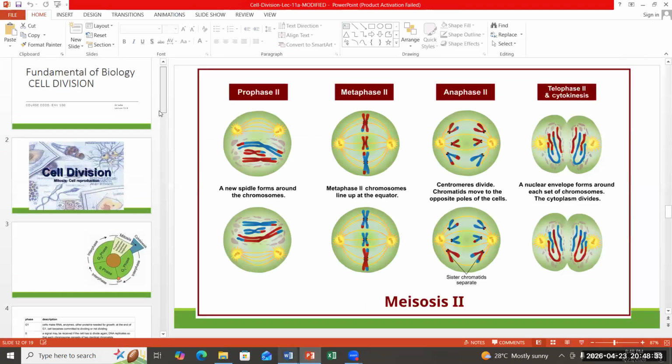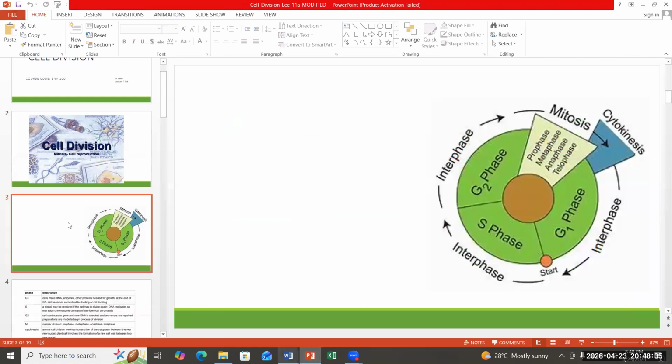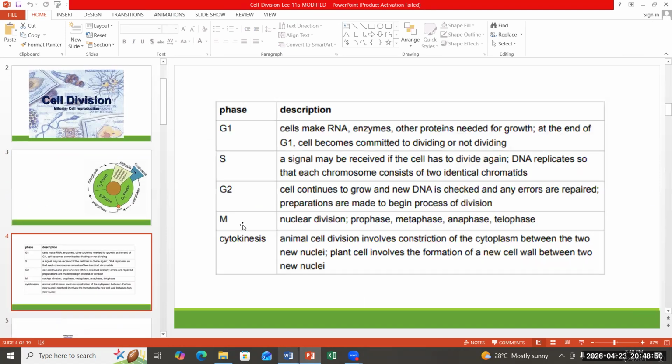This is the diagram of the cell cycle. You must understand it and learn the sequence. They are asking why G2 phase must happen after S phase but before M phase. For that, we need to see what happens in G2. In G2, the cell continues to grow, new DNA is checked, and any error is repaired. Preparations are made for cell division to happen.